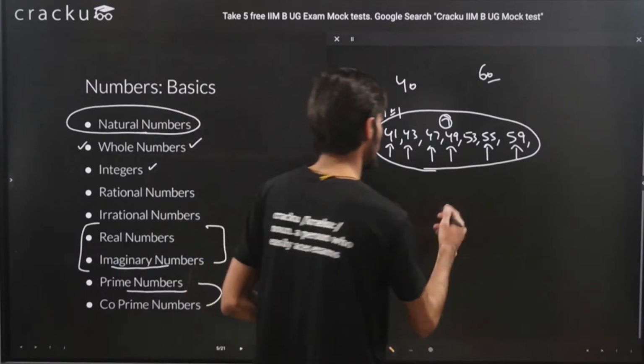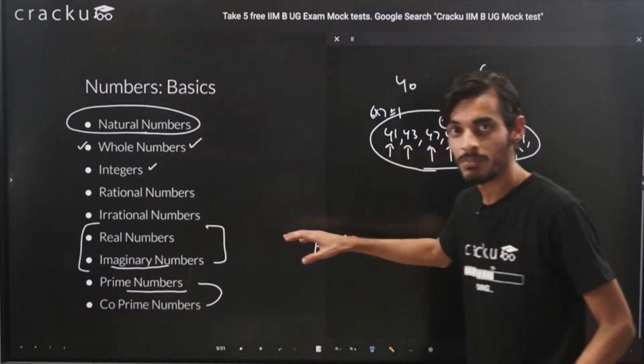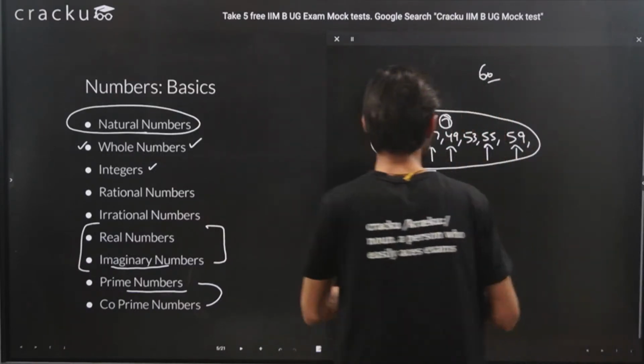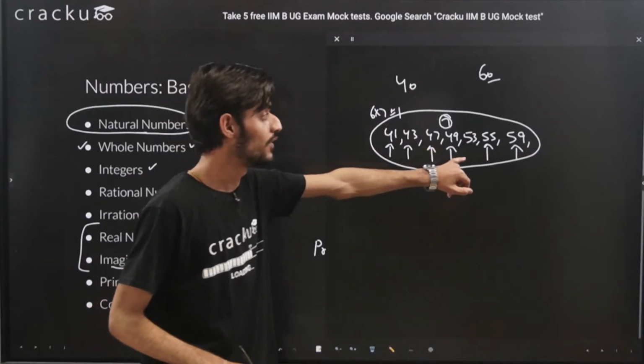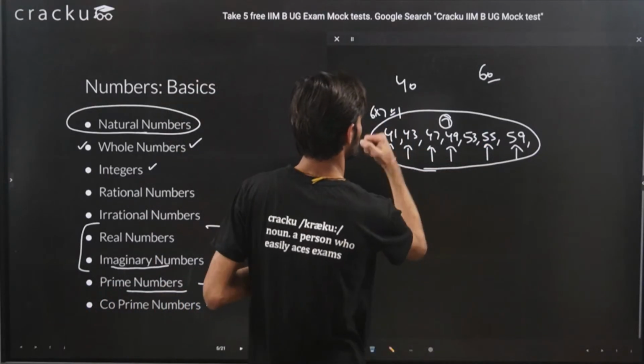Prime numbers will always follow this form, but all the numbers of this form are not prime numbers. You can see here that 49 is not a prime number, 55 is not a prime number. So by doing this you can just ease your calculation.